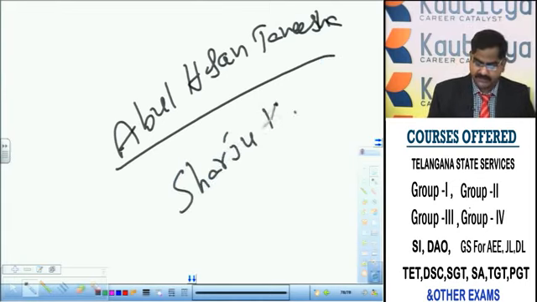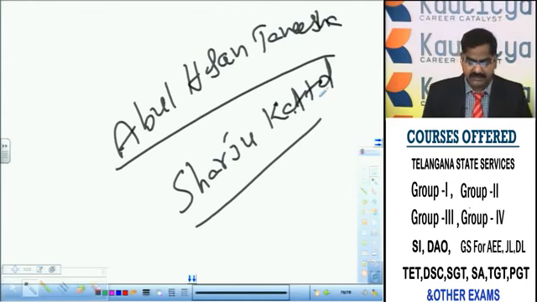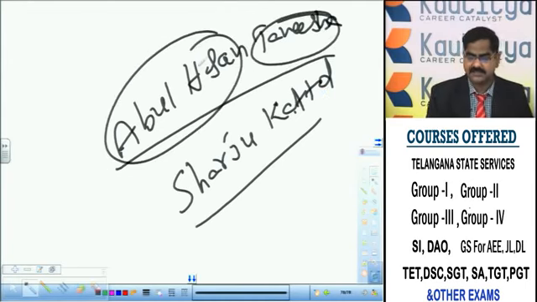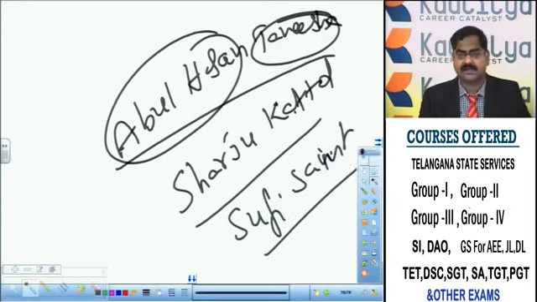Sharju Kattal, a Sufi saint, was his guru. And Sharju Kattal called Abul Hasan as Tanisha. Who gave the title Tanisha to Abul Hasan? Answer: a Sufi saint, namely Sharju Kattal. What is the meaning of Tanisha? A saint-like person at the younger stages is called Tanisha.